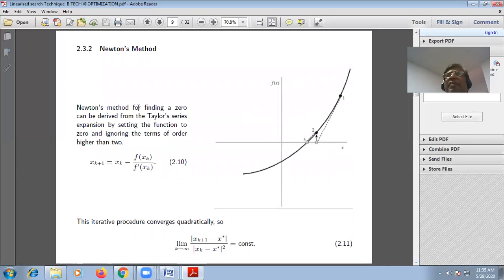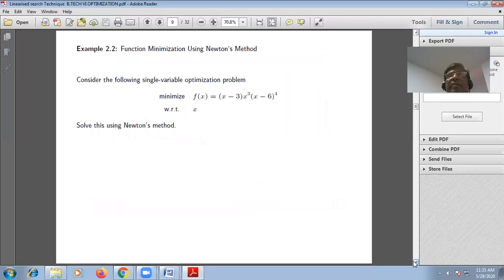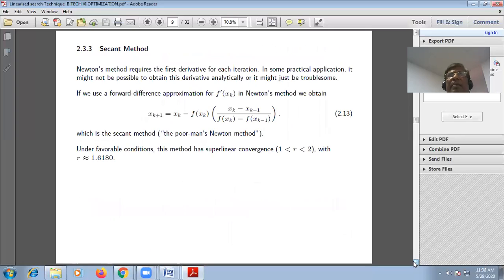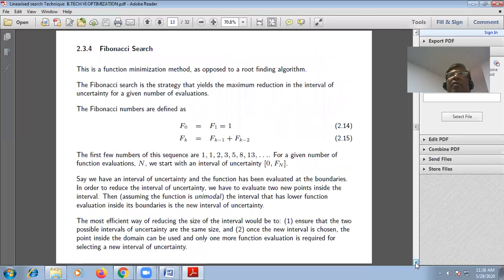This is Newton's method for linearized search technique. And this is the secant method. I told you x(k plus 1) is equal to x(k) minus f(x(k)) into this. And Fibonacci search, you can see this also.